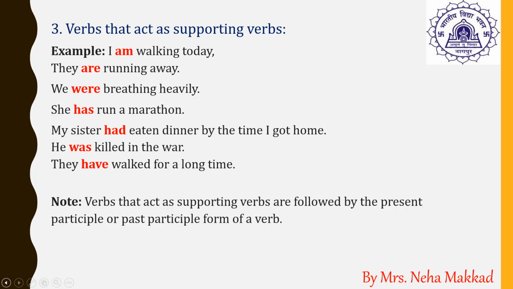Generally, as you can see in the first two sentences, the helping verbs am and are. I am walking today, they are running away. So the helping verb or the supporting verb is followed by the ing form of the verb. We were breathing heavily. Again in this example also, were is followed by the ing form of the verb. She has run a marathon. Again, the past form is having a helping verb in the front.